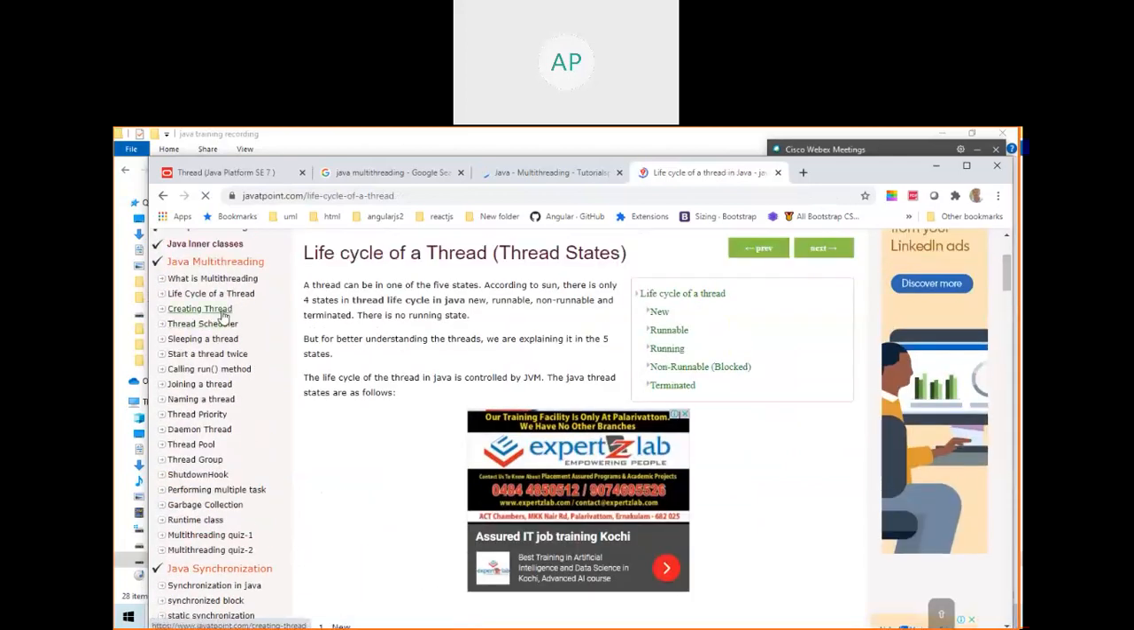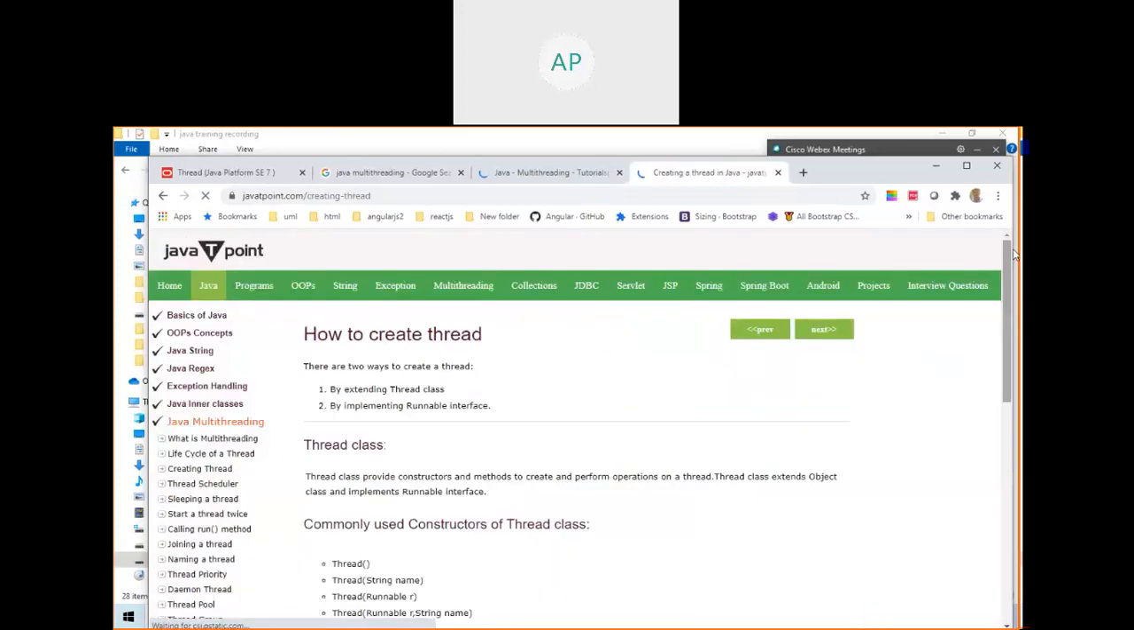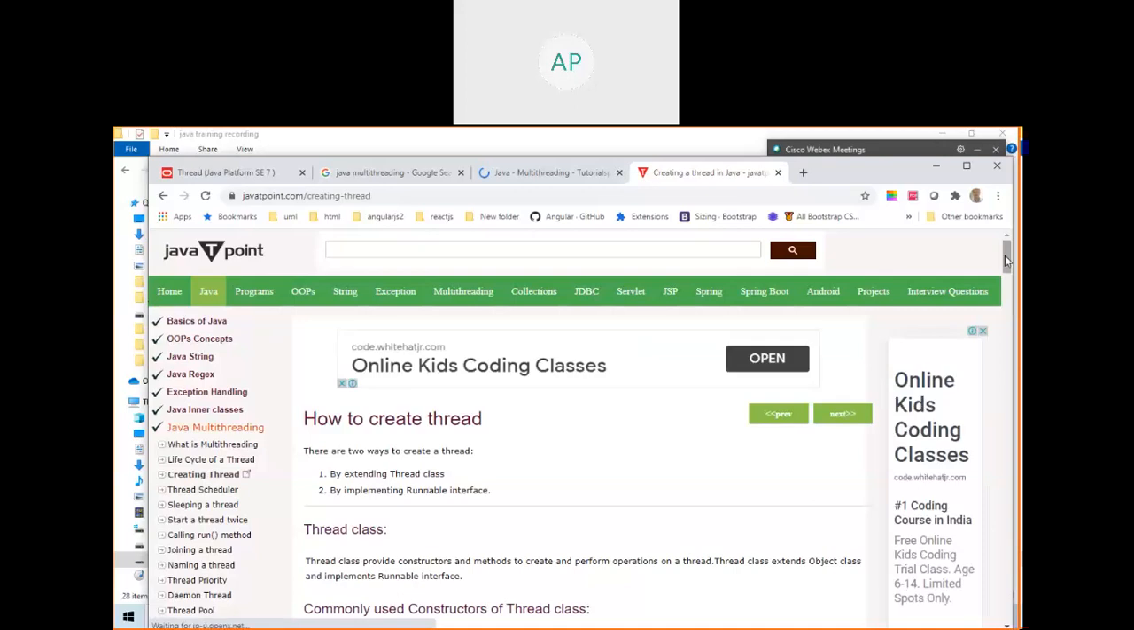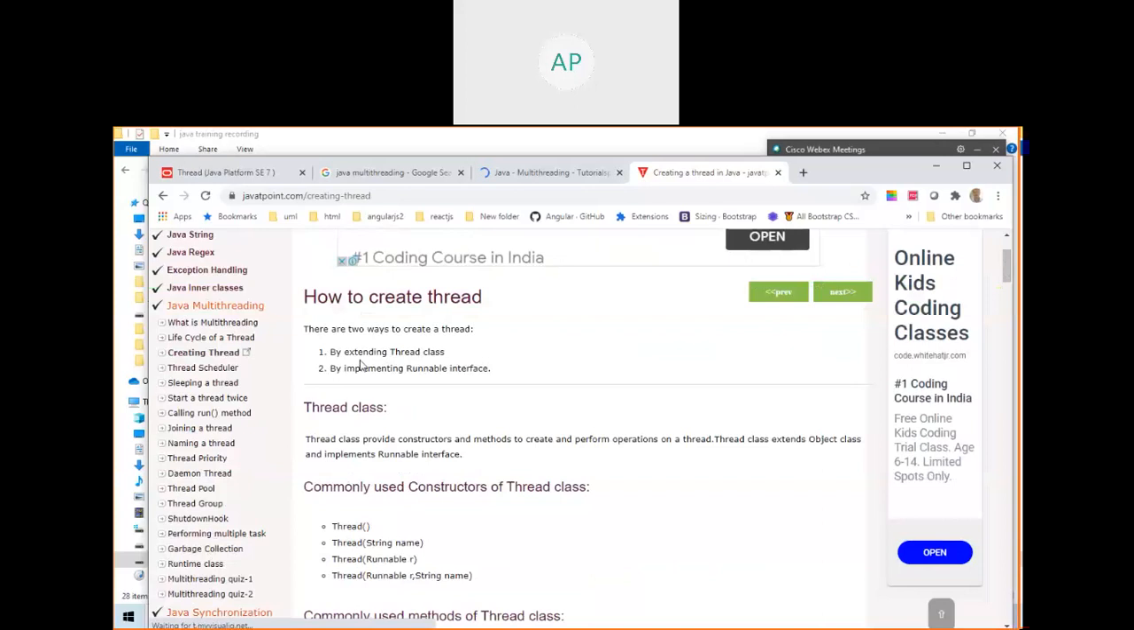Before that, I am going to show you how to create a thread. For example, when you transfer money in a bank, you update the database, send email, send SMS. We can create a thread by creating a class extending the Thread class, or by implementing an interface called Runnable. Either way, you can create a thread.